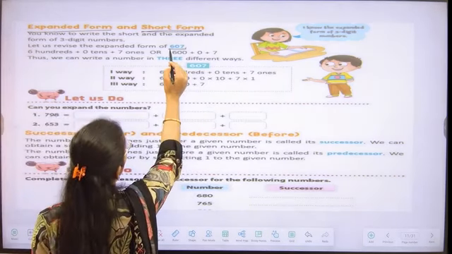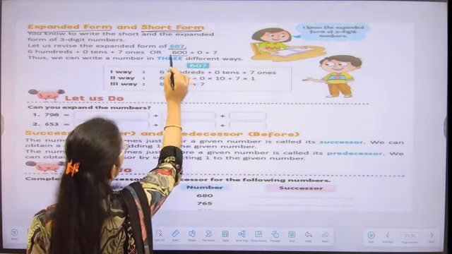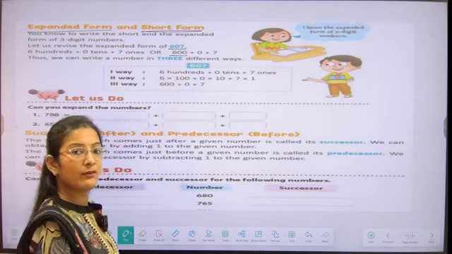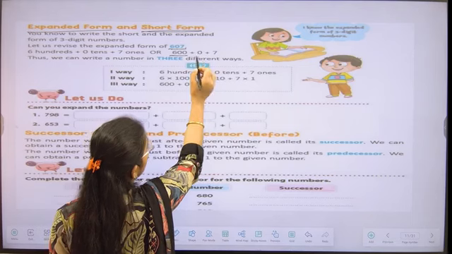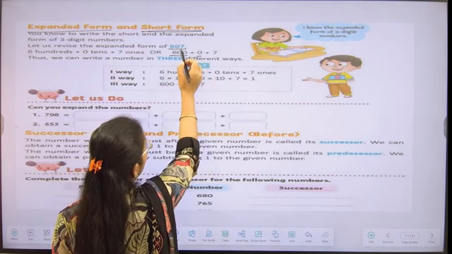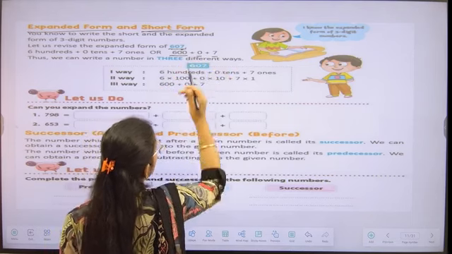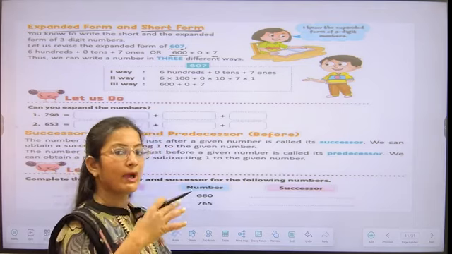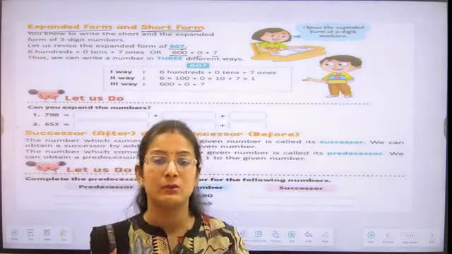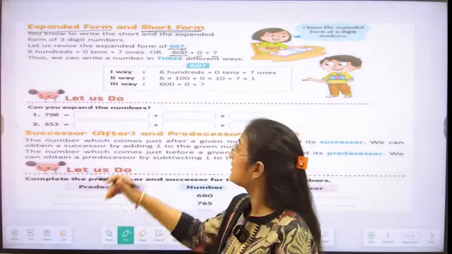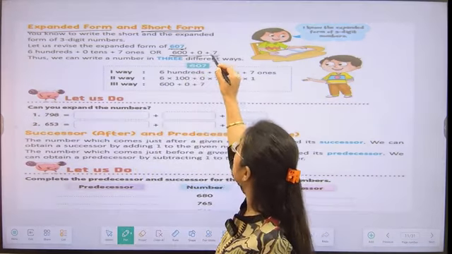The place value of 6, students, is 600. So we have to write 600 for that. The place value of 0 is 0 tens and the place value of 7 is 7 ones. So whenever we write the number in the form of its place values, it is written in the expanded form, students.